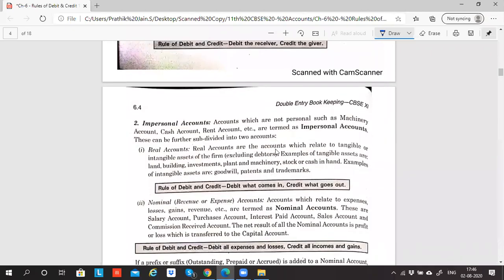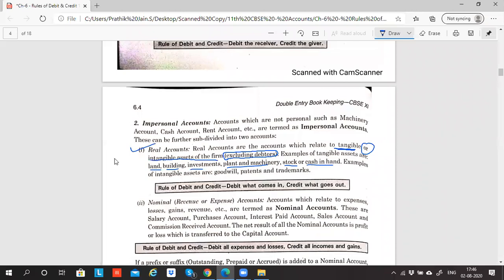Real accounts are those accounts which are related to tangible or intangible assets of the firm, excluding debtors. Debtor is my asset, but if in any transaction there is a flavor of debtor, for debtor you will not apply the real account. Apart from debtor, any other asset on the asset side, whether it is land, building, investment, plant and machinery, stock, cash in hand, anything, you will apply the real account rule.